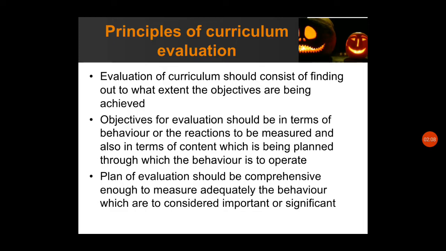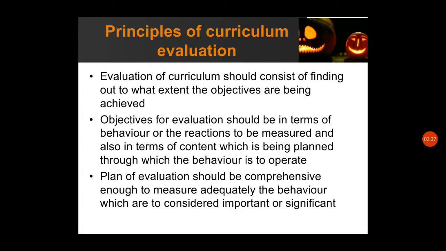The first principle says that evaluation of curriculum should consist of finding out to what extent the objectives are being achieved. So this already we had discussed. In evaluation we are seeing to what extent the content or the objectives are being achieved. Okay, the objectives of evaluation should be in terms of behavior or the reactions to be measured, and also in terms of content which is being planned through which the behavior is to operate.